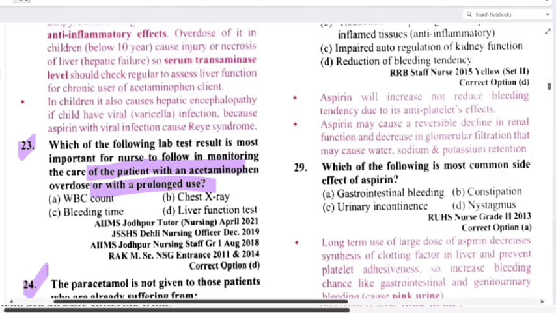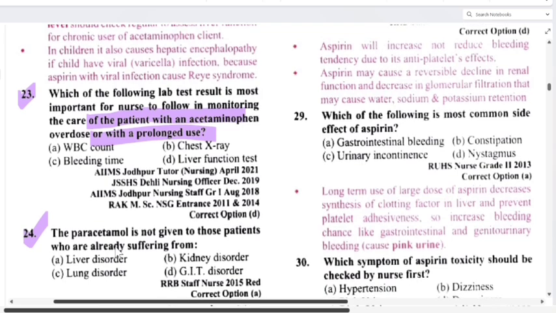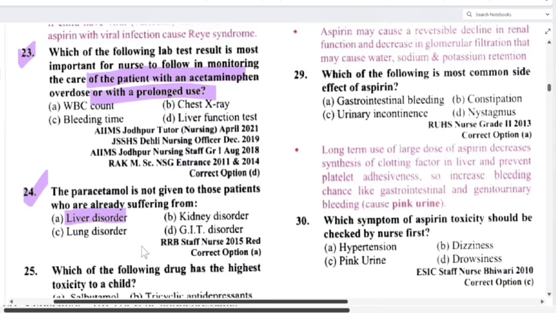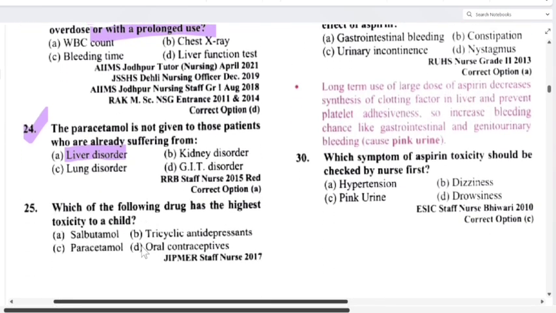Now next is 24. Paracetamol is not given to those patients who are already suffering from liver disorder, kidney disorder, lung disorder, GIT disorder. So we know, right, that we are over counting on the drugs that are available without any prescription from the medical store, like paracetamol is an example. From this type of medication, mainly paracetamol causes hepatotoxicity. So that's why if a patient already has liver disorder, we are not giving this drug to the patient. Is it clear?